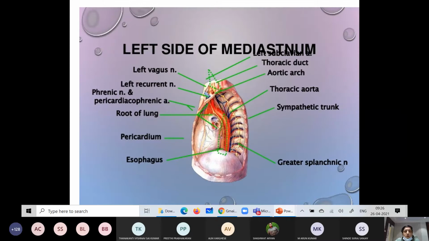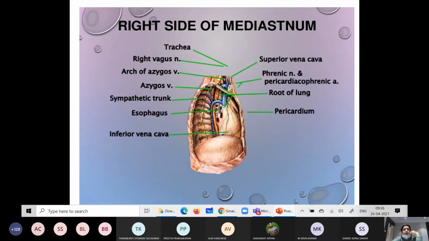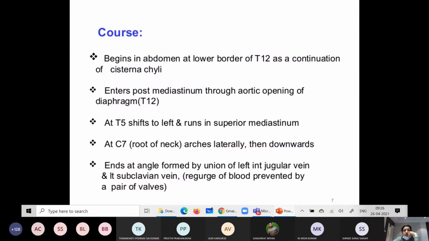So this is the lateral view. You can see the thoracic duct, the dotted green line. This is a lateral view. Again, inferiorly is the aortic arch and thoracic aorta. This diagram is just to know the location of the thoracic duct laterally.